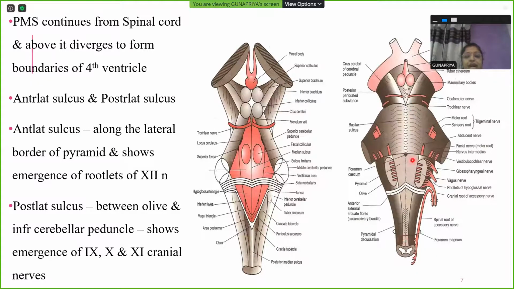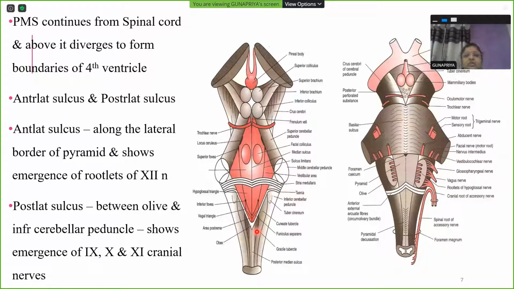Take it clearly from me. This is anteromedian fissure on the ventral aspect. This is anterolateral sulcus on the ventral aspect. And as you keep traveling laterally, this is posterolateral sulcus. On the dorsal or posterior aspect, this is posteromedian sulcus. Now, there are certain important nerves emerging, and there are some important structures or features of medulla seen as well.